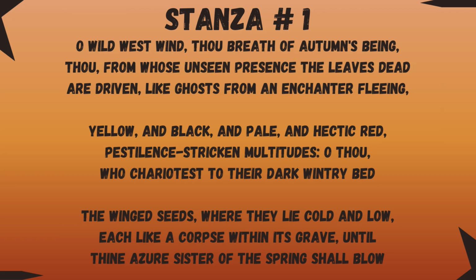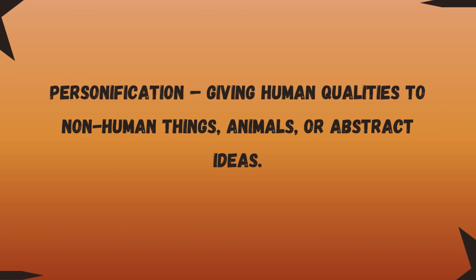They will have it until the azure sister of the spring shall blow, until the spring arises, and then they will have a chance to regrow. So he's giving us a natural cycle where destruction leads to rebirth, to renewal. And when he says that autumn has a sibling, the spring, that's an example of personification. Personification is a literary device that gives human qualities to non-human things, animals, or abstract ideas.